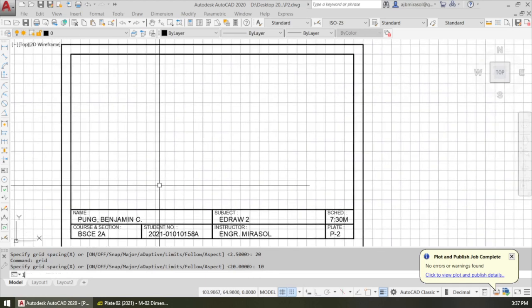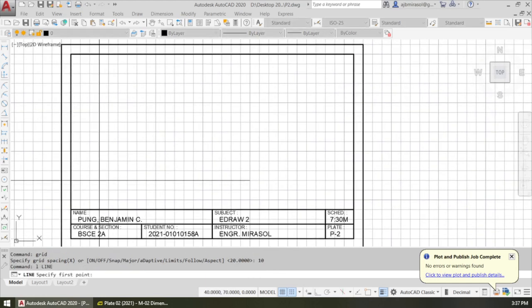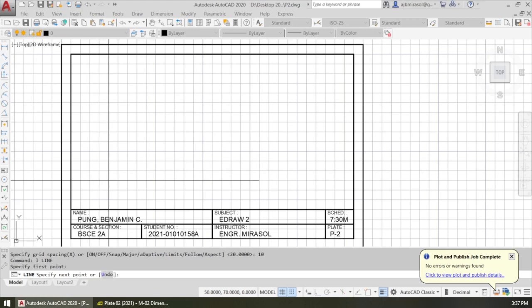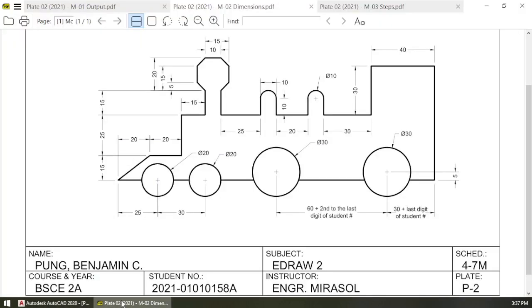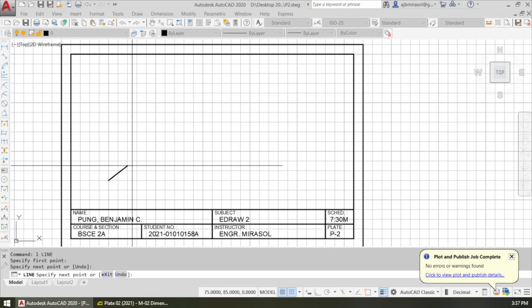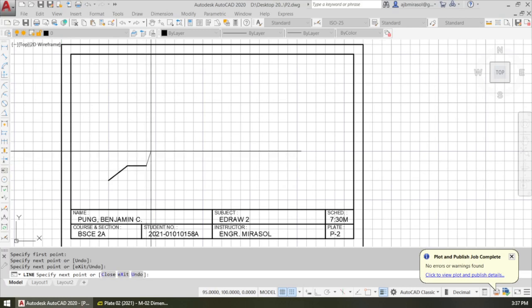We'll start with line. Okay, so we start here. 15 up and 20 there. Then 20, 25, 15. Then up by 15 again.